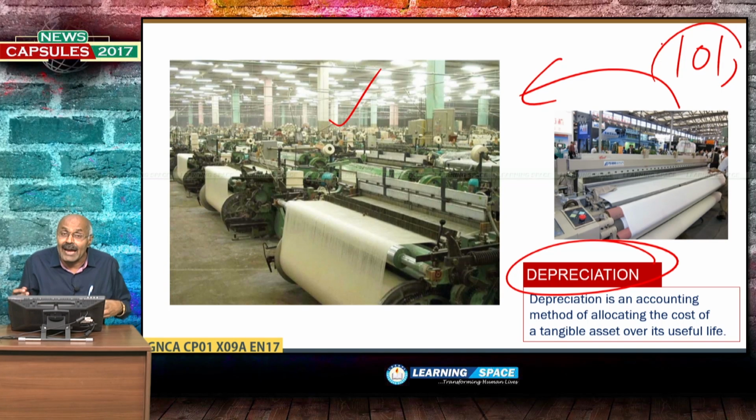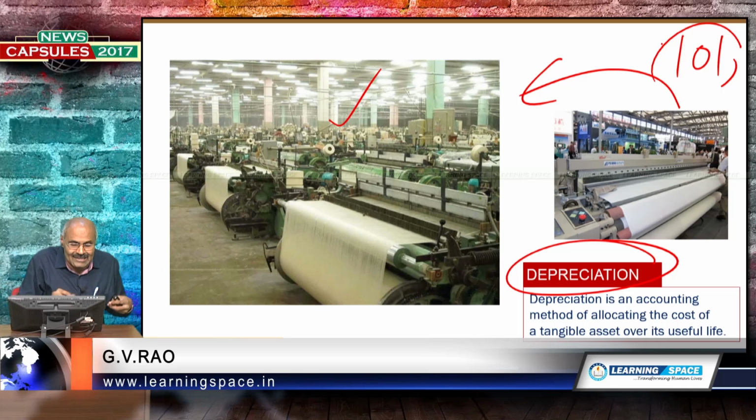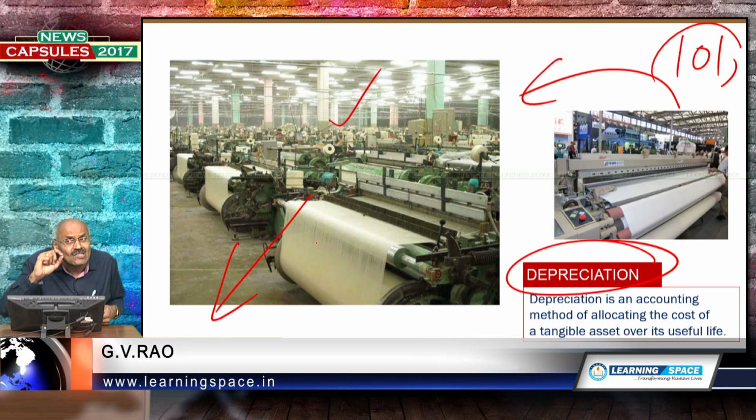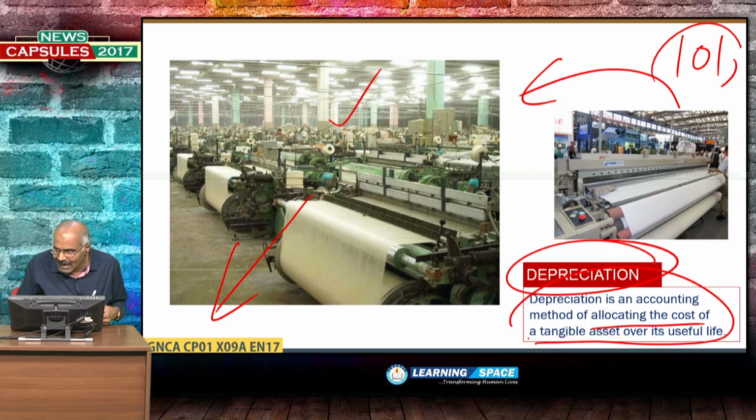That means the addition of capital assets may not automatically result in total addition. Some of the capital assets may be discarded in due course of time because of wear and tear. So, depreciation is the accounting method of allocating the cost of a tangible asset over its useful life.